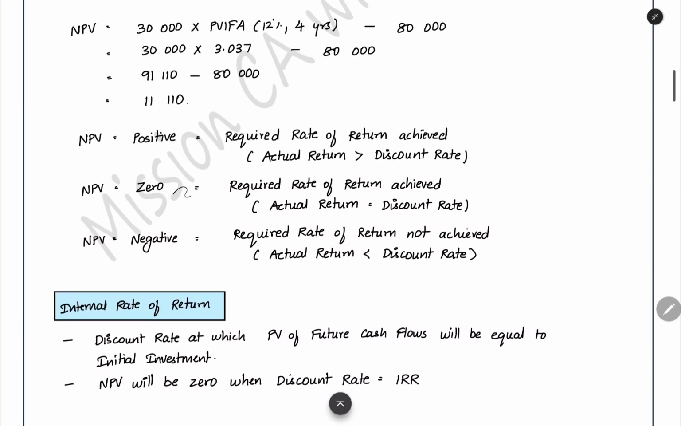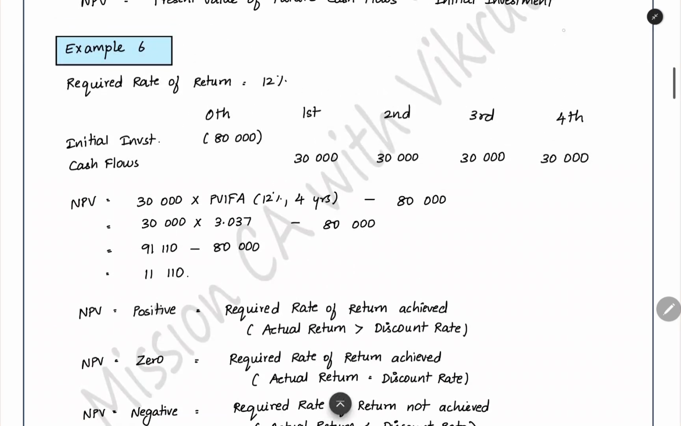Now, what is the meaning of NPV being 0? When we get a positive NPV, we can say that the required rate of return is achieved, and we are getting some extra value as well. So, the actual return is more than the required rate of return. For example, if it is 13% or 14%, and you are discounting using only the 12% required rate, you will get a positive NPV. You are getting an actual return more than the required rate of return. When you are getting less than the required rate of return, you will get a negative NPV.